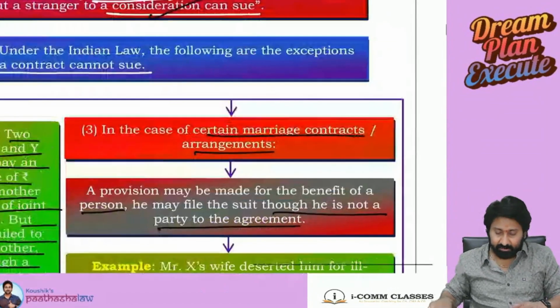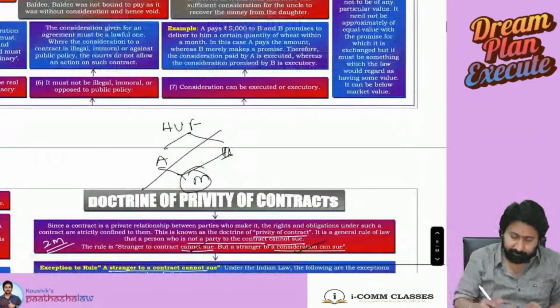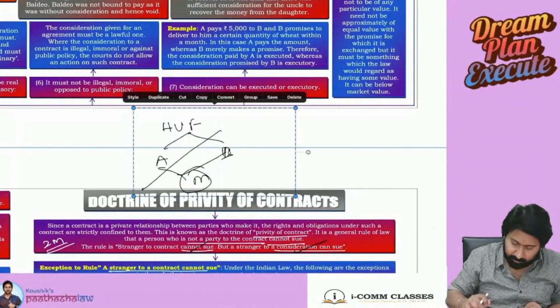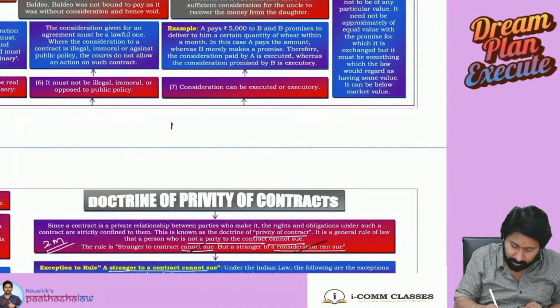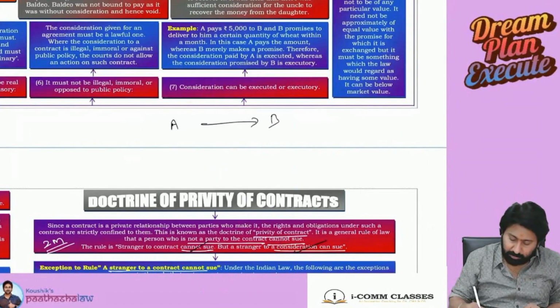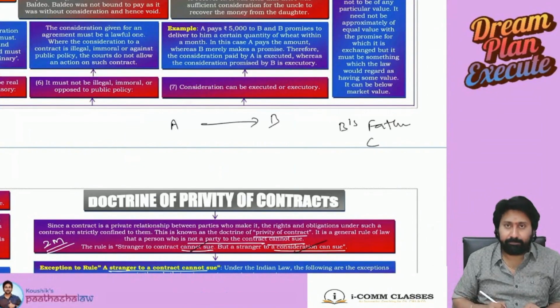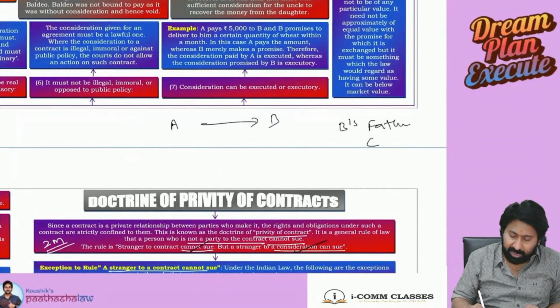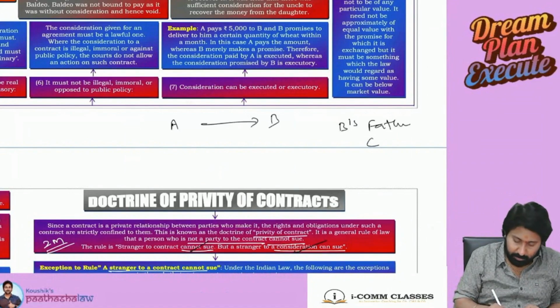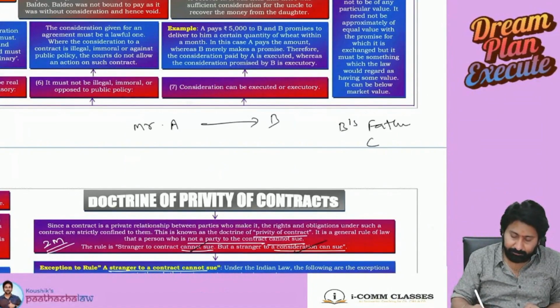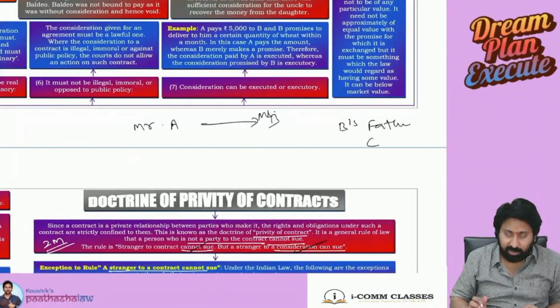Okay, listen. What is this concept again? A married B. B's father is C. Mr. A, Miss B, both got married. Her father is C.